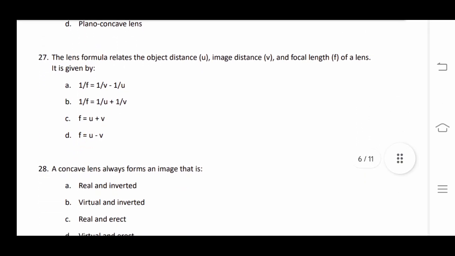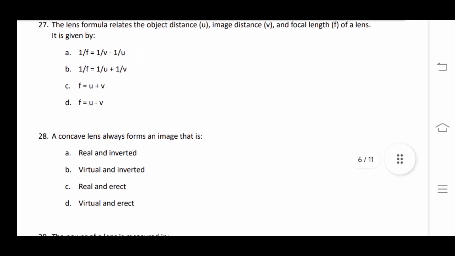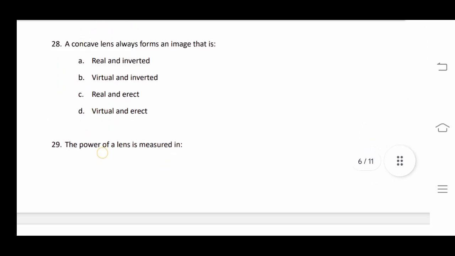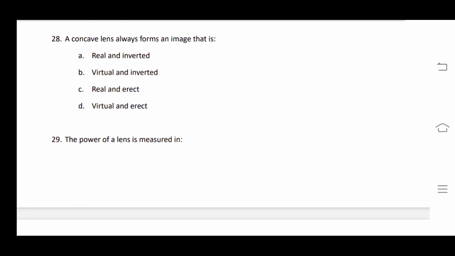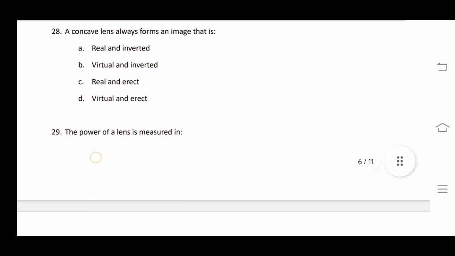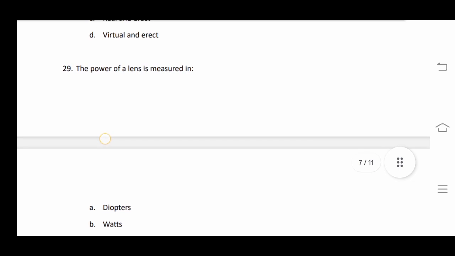So moving on to the next question, lens formula. The lens formula tells us 1/f is equal to 1/v minus 1/u, and in the mirror formula, 1/f is equal to 1/u plus 1/v. So here the answer will be option A. Our next question: a concave lens always forms an image that is always... this came up above, virtual and erect, option D.